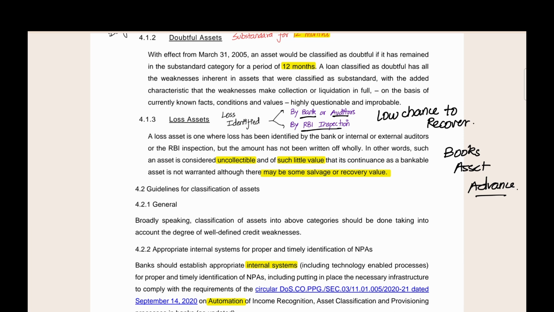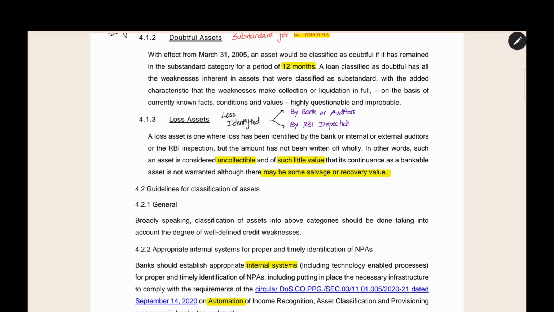Either you have to do this, or you have to do another alternative thing. You have to make a provision of 100%. You have the loss asset, you will still have it in the books, but you will have a 100% provision. Even if the borrower does not pay, you can take the amount from the provision and match it against the borrower account. For loss assets, compulsorily 100% provision must be made.